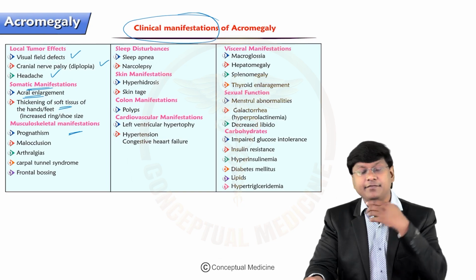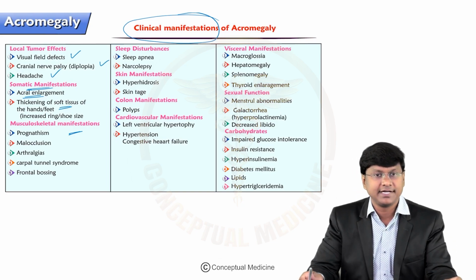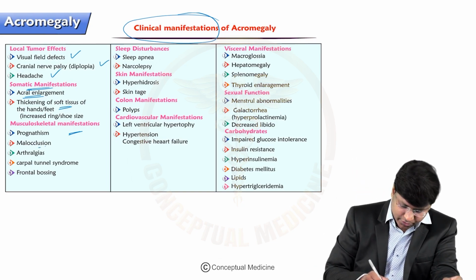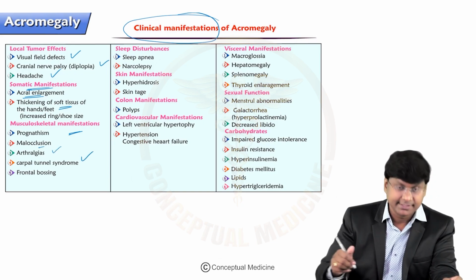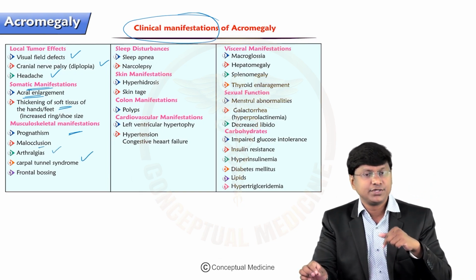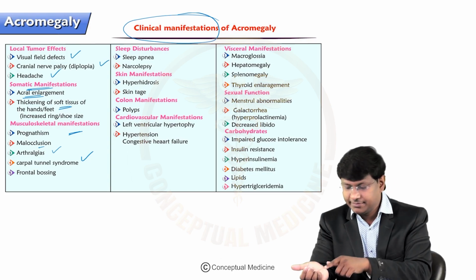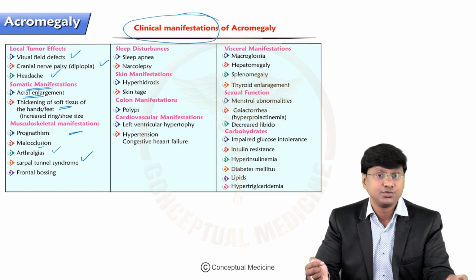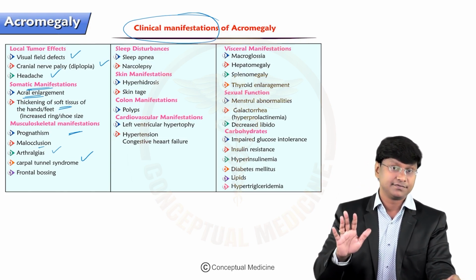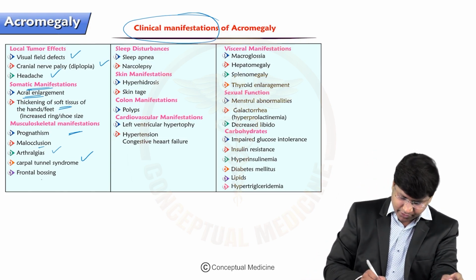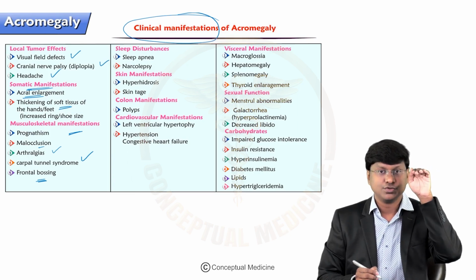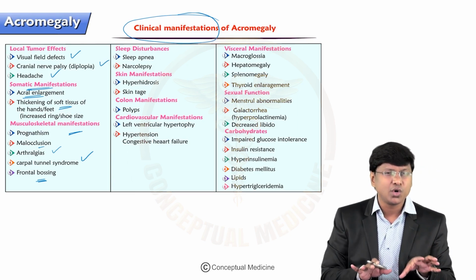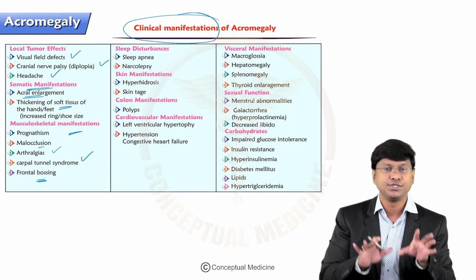Musculoskeletal manifestation, right? Within the face there can be forward protrusion of the jaw, that is your prognathism, and there can be malocclusion of the teeth, arthralgia, carpal tunnel syndrome. So carpal tunnel syndrome is your nerve entrapment syndrome where there will be compression of your median nerve, and the individual can also develop even tarsal tunnel syndrome where there is compression of your tibial nerve.